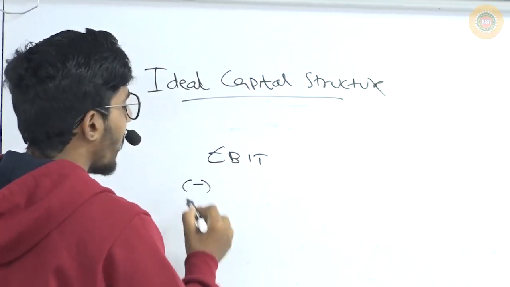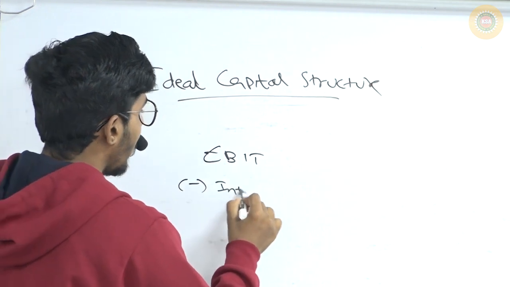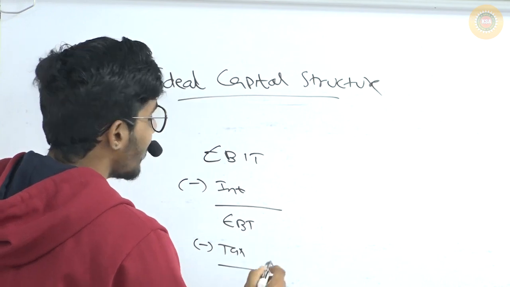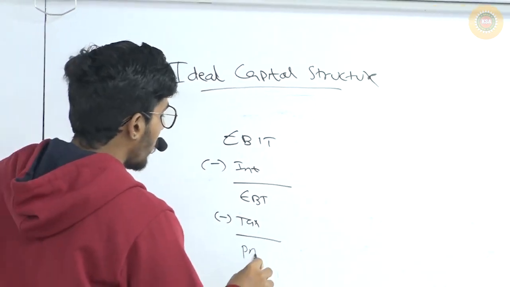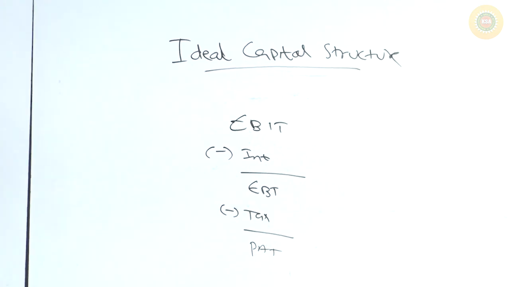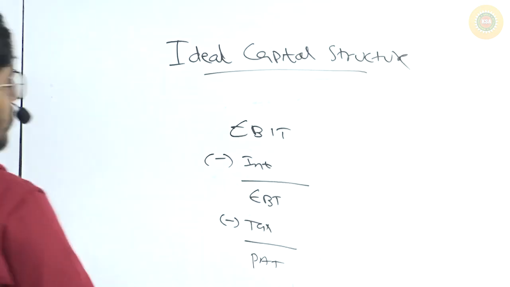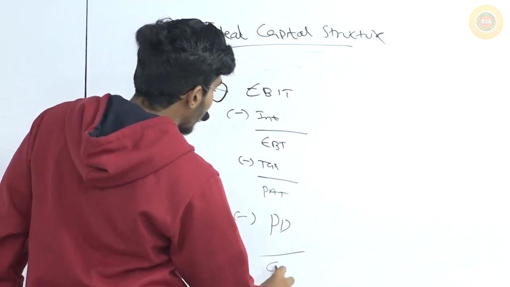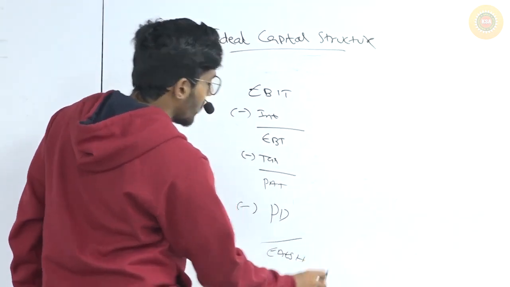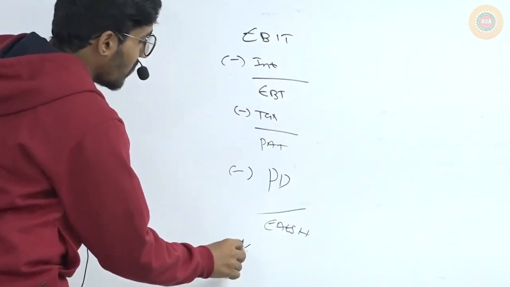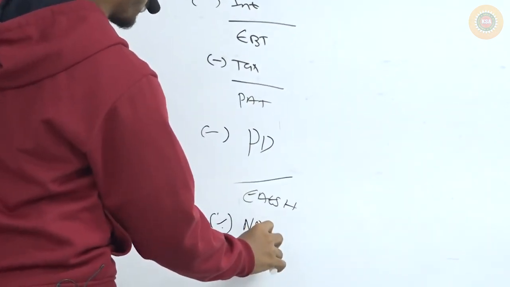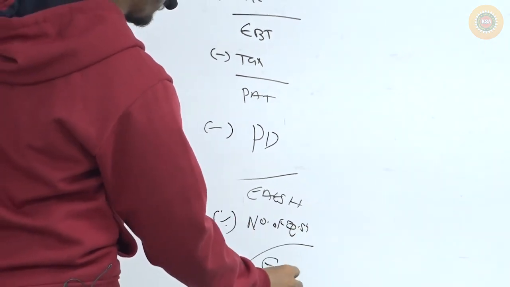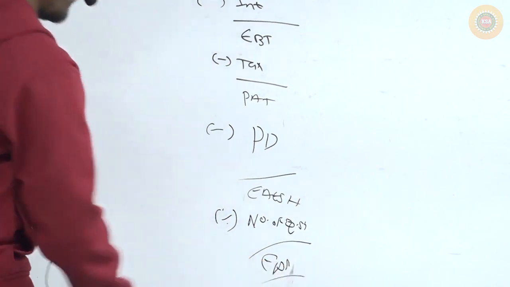EBIT minus interest gives EBT, minus taxes gives profit after taxes. If there is preference dividend, that is also reduced. What you get is earnings available to equity shareholders. If you divide that by the number of equity shares, you get EPS.